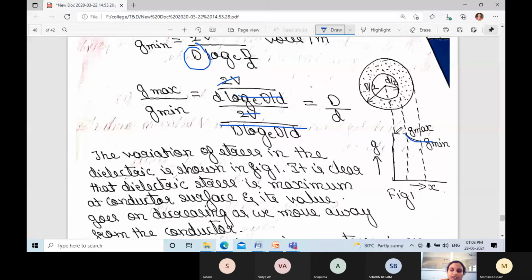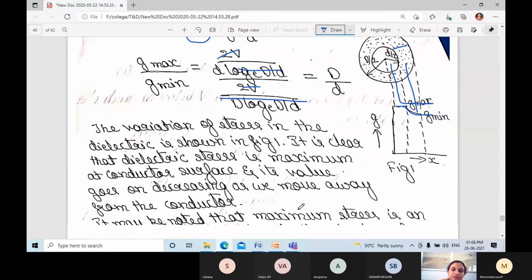G minimum and this is G maximum. It is clear that dielectric stress is maximum at the conductor surface. If you observe this one, it is maximum at the conductor surface. What about the minimum? It is at the lead sheath surface. Its value goes on decreasing as we move away from the conductor.